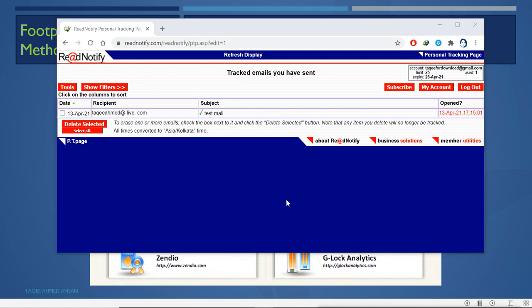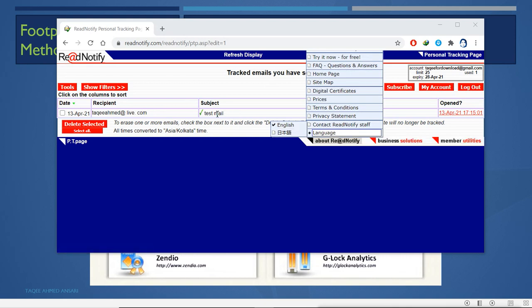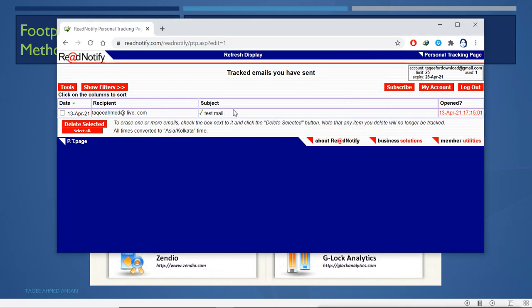So I have opened the mail, and now I can see here that the mail is read. You can see it is already ticked now, and you can see the detail, read by one reader one time. So the mail is received and we can see when it was received. When I hover the mouse there, it says read by one reader one time, and last activity was 13 April 2021 17:15, first open on this date and this time. So you can see when it is opened.